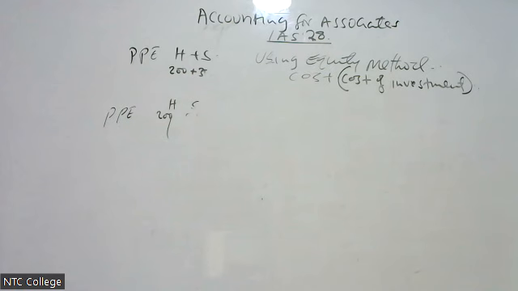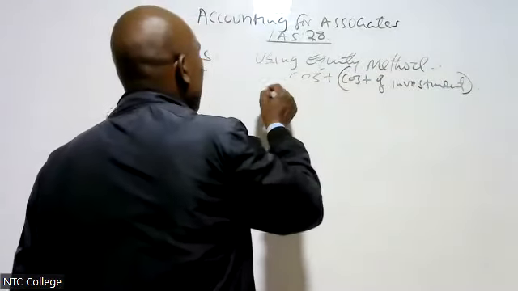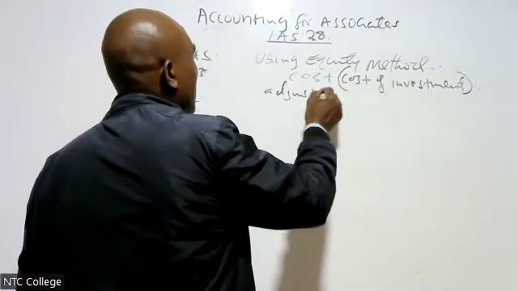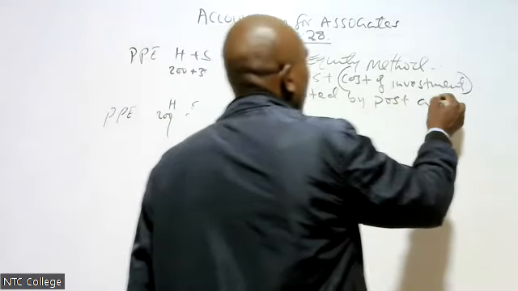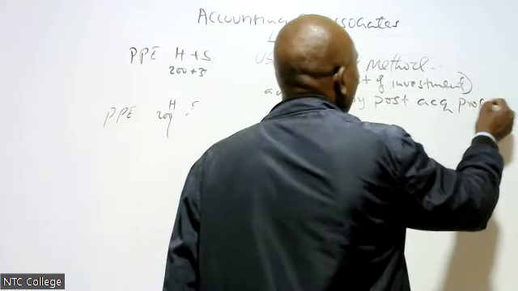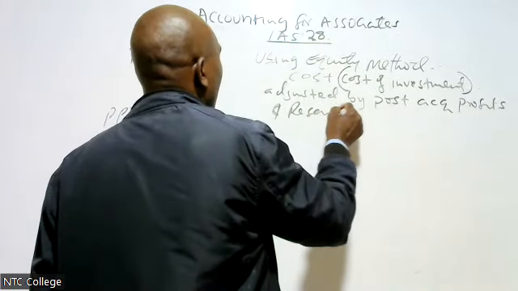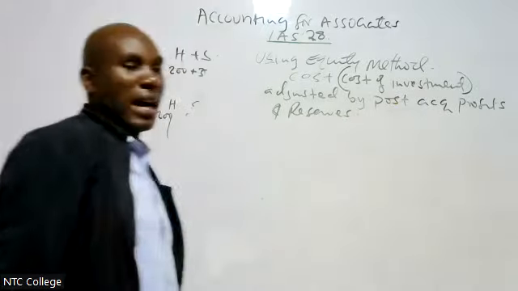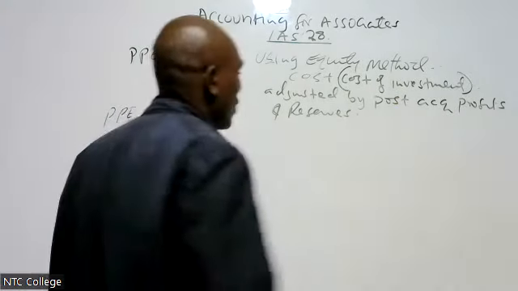Associates are recognized at cost, which is the cost of investment, adjusted by post-acquisition profits and reserves. How do we recognize an associate?